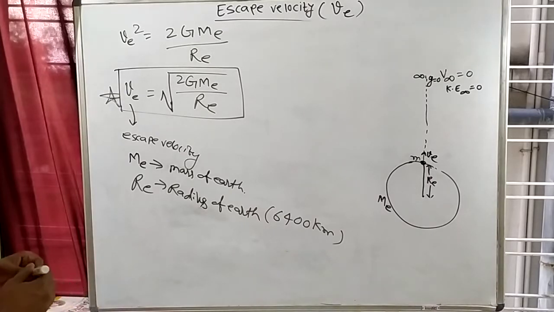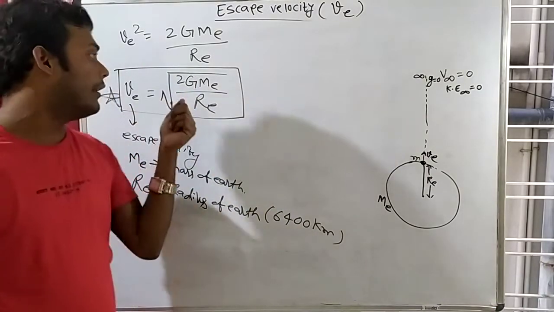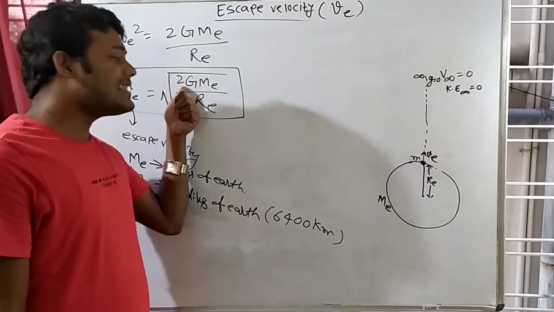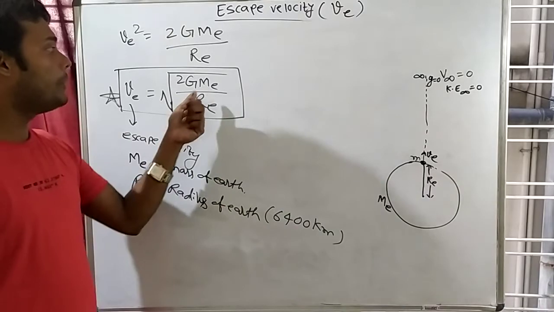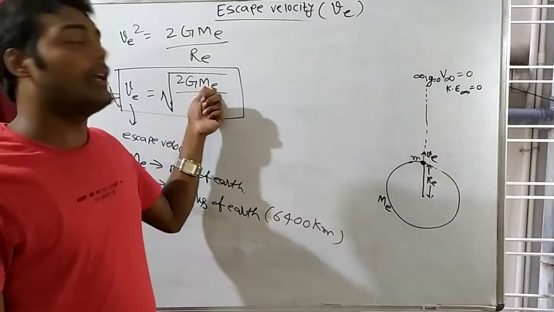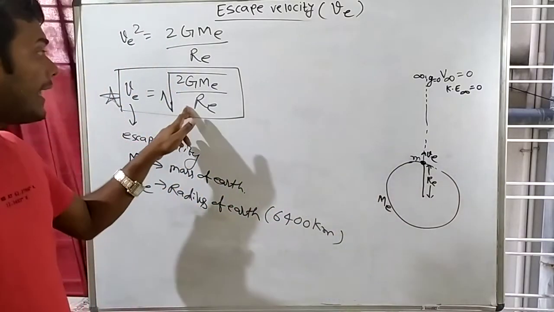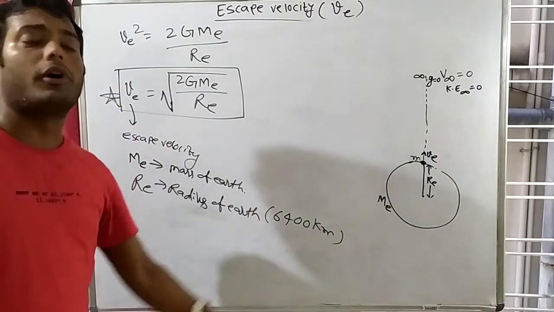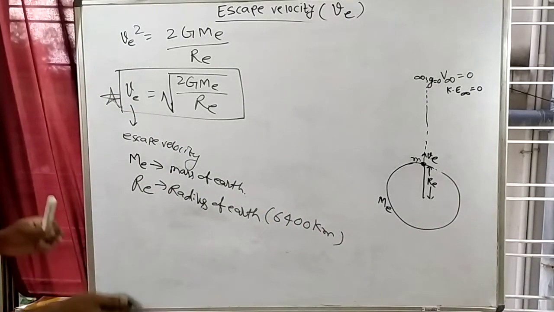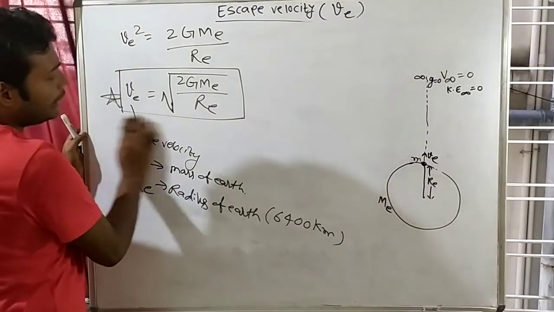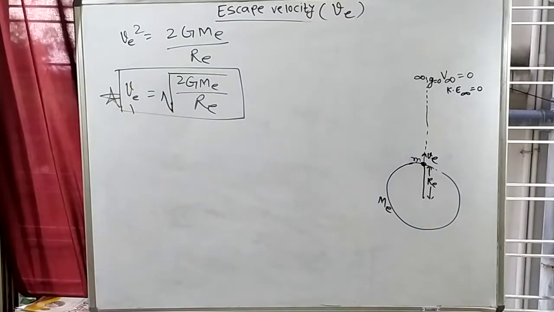Okay. Now see that here each and everything is constant. 2 is constant, capital G is constant, universal gravitation constant, and that value is 6.67 into 10 to the power minus 11. Mass of Earth is constant. What is mass of Earth? 6 into 10 to the power 24 kg. Radius of Earth is constant, 6,400 kilometers. If you put all these values, then you will get escape velocity. Or what you can do,